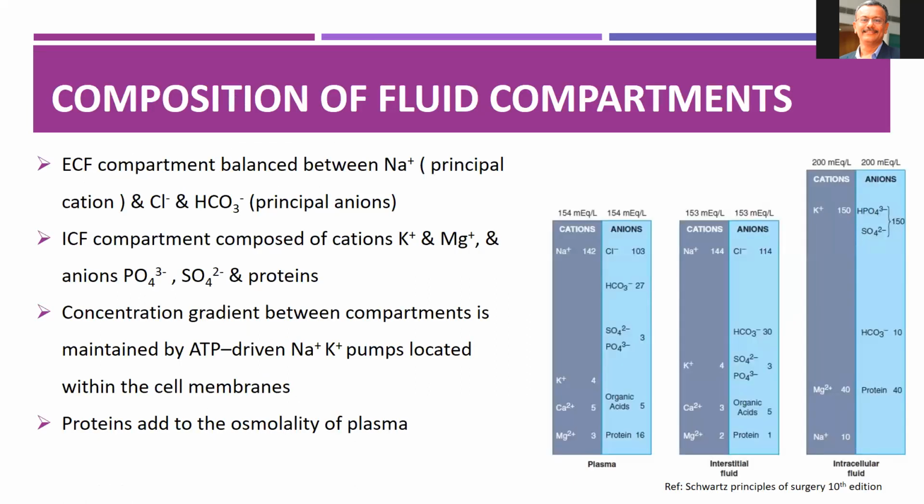Coming to the composition of the fluid compartments, the extracellular fluid contains the principal cation sodium and anions chloride and bicarbonate, whereas in intracellular fluid the principal cations are potassium and magnesium, and the anions are phosphate, sulfate and proteins. This depends upon the concentration gradient between the compartments. It is mainly maintained by the sodium-potassium pump, which is located in the cell membrane and is ATP driven. Proteins add to the osmolality of the plasma.